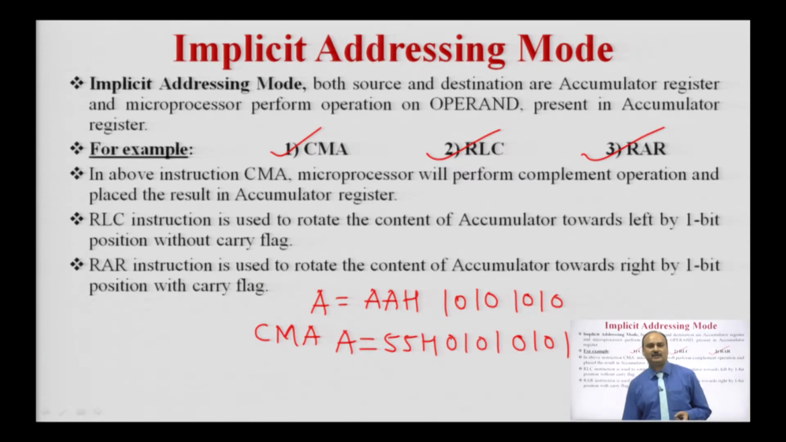This way the processor will complement the content of the accumulator, meaning it will invert the corresponding bits of the accumulator. If a bit is 1, it is inverted and becomes 0. So, if the content of the accumulator is AAH, after the complement operation the content becomes 55H.